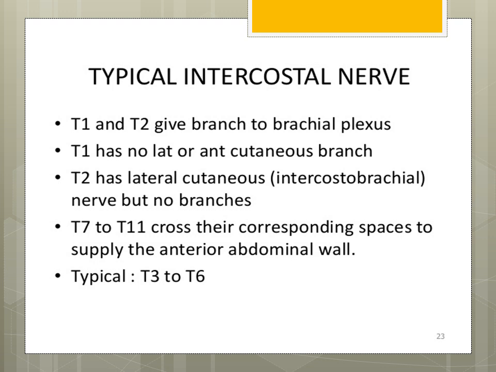T1, or the first thoracic nerve, has no lateral or anterior cutaneous branches, but T2 has a lateral cutaneous branch which is called intercostobrachial, and it supplies the lateral and the medial aspect of the arm. From the 7th thoracic spinal nerve to T12, the nerves cross the corresponding spaces to supply the anterior abdominal wall. And as we know, typical intercostal nerves are from the 3rd to 6th intercostal spaces, or the 3rd to 6th intercostal nerve.